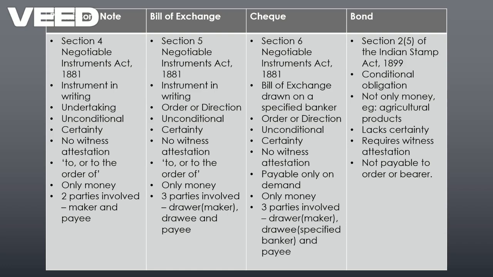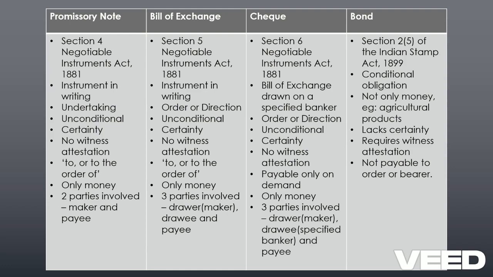Now, what is the basic difference? You know that all this is related to money. That is a promise that you owe someone money, and these are all related to that, right? When it comes to a promissory note, that is an unconditional undertaking, and it is an instrument that is to be in writing. So, it cannot be a banknote or a currency note. It is an instrument in writing, and it should contain an unconditional undertaking that is signed by the maker.